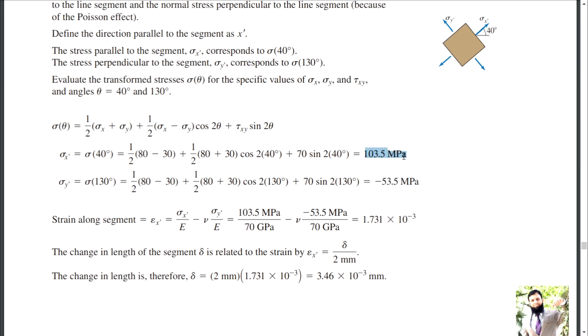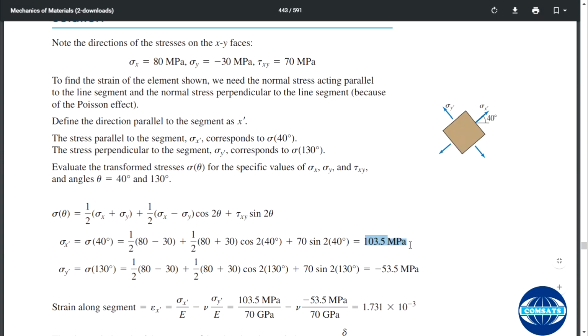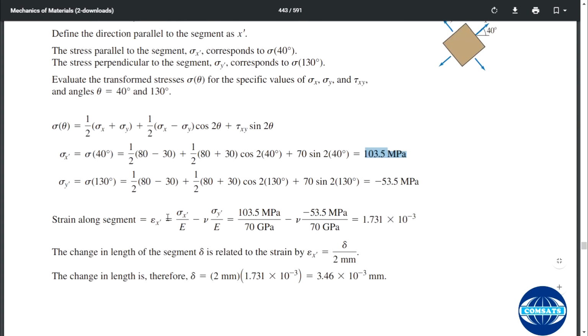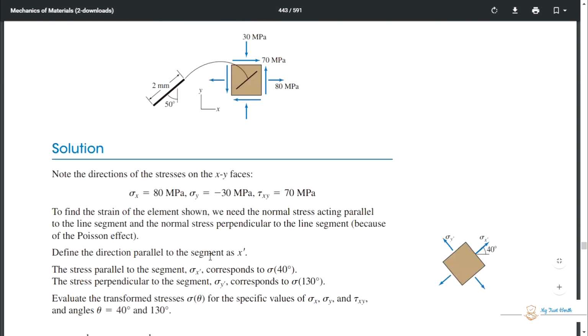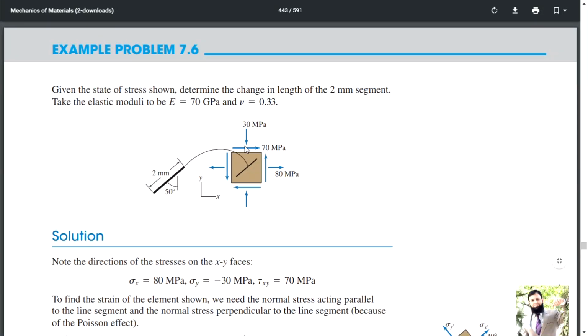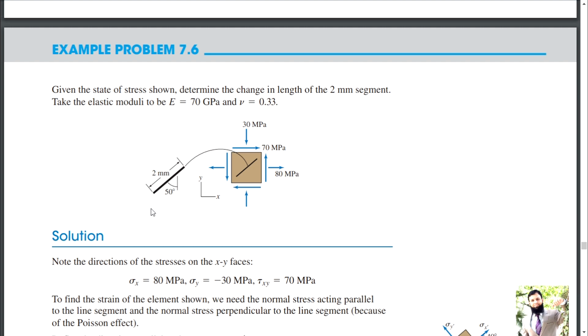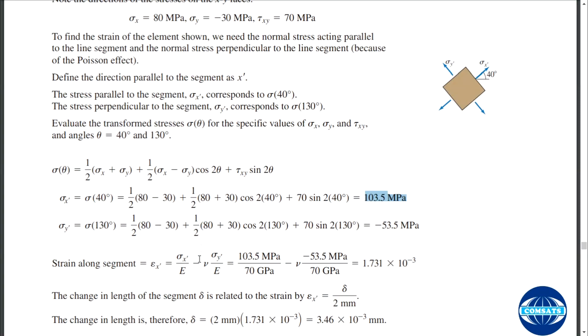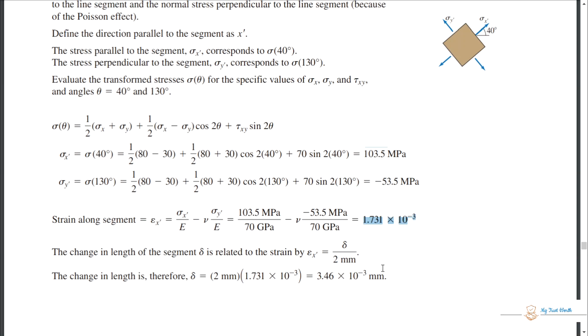First you have to see that if that is in the positive x direction, then that is outwards and positive, and if that is inwards, then that is negative. For the strain formula, you are interested in the change in length of the 2 millimeter segment. So you put in sigma x, and you divide the strain by the original length, and you will get the change in length. So very simple.